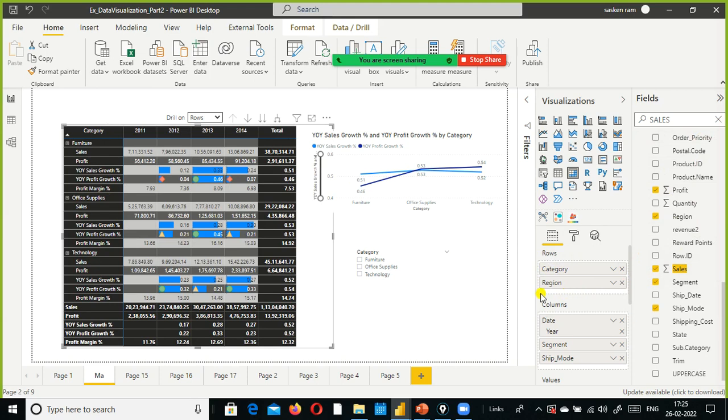When I included region as part of rows, this becomes a row. You can add dimensions to rows, nothing but the columns. You can add dimensions to your columns also. And the other beauty of matrix is you can do drill down row wise and you can do drill down column wise also.